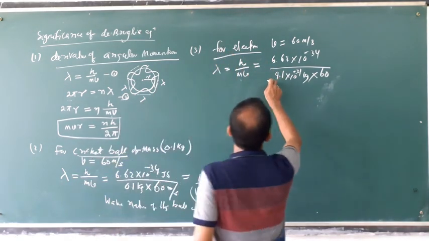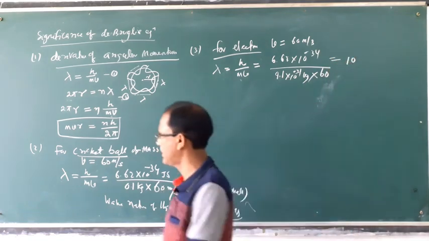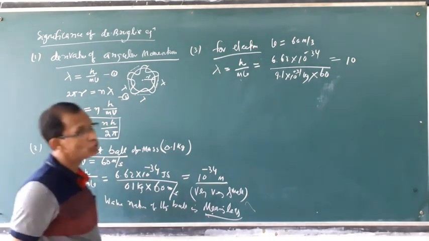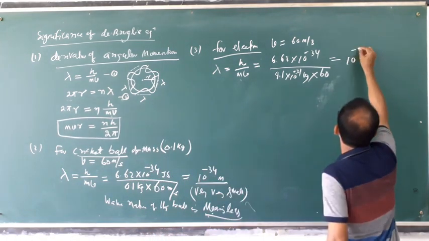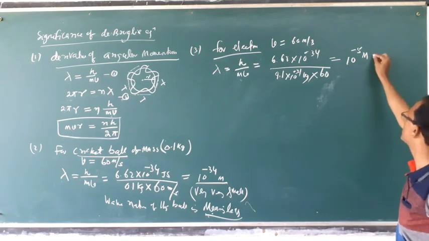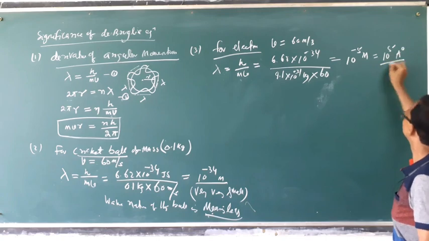For this calculation, calculate first: how much is the wavelength of an electron of velocity 60 meter per second? The value is 10 to the power minus 5 meter, which is approximately 10 to the power 5 angstrom.